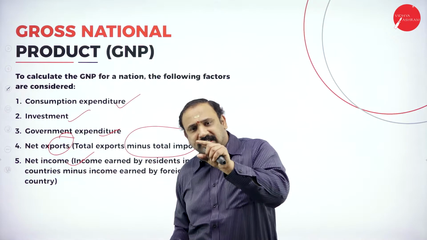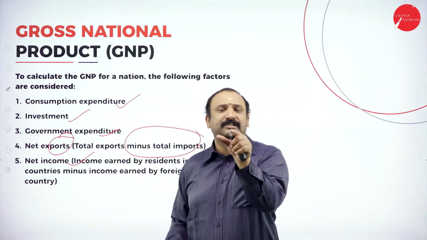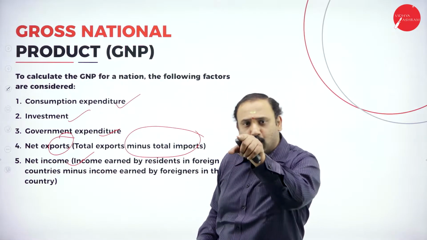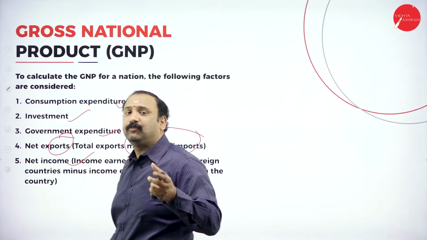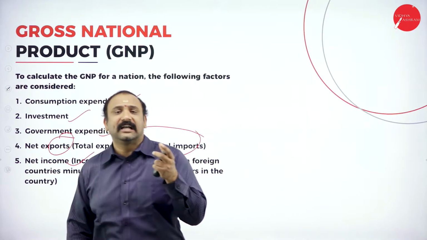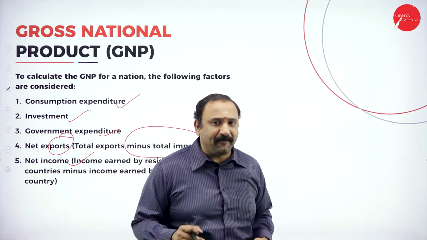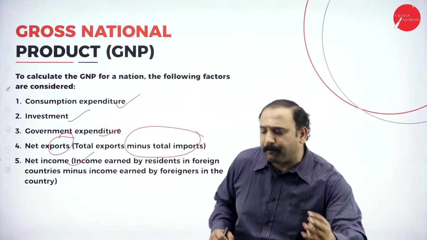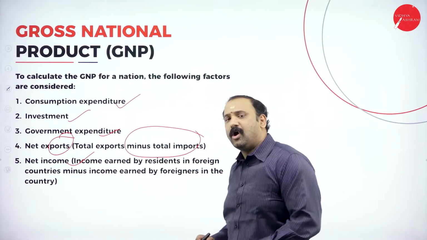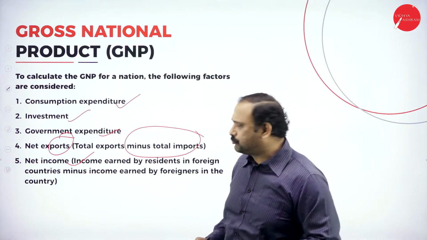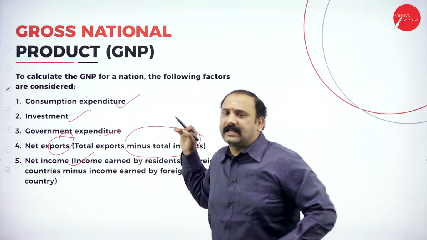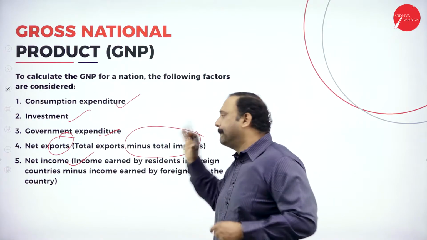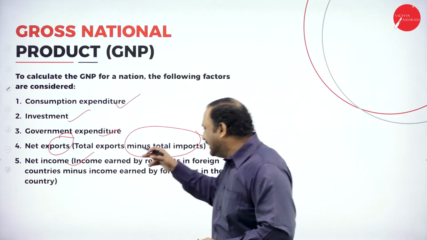So once you subtract the value of imports from exports, you will know the net value you have got, the net exports value. That is why you have to see whether you are on the positive side of the export or on the negative side. So that's why we see total exports minus total imports, followed by the net income.